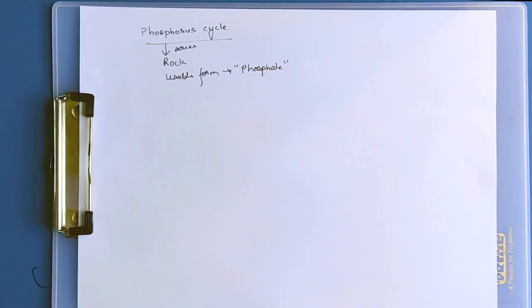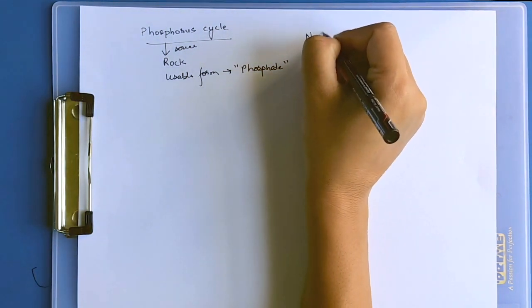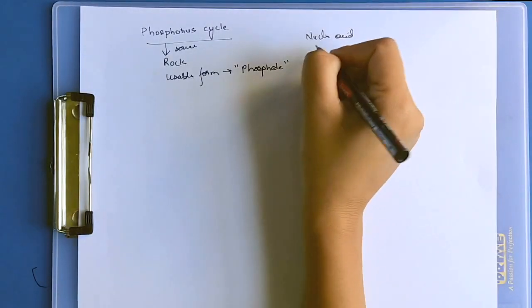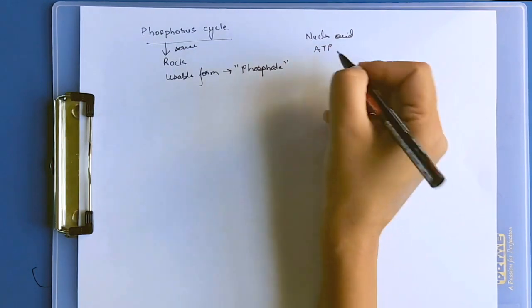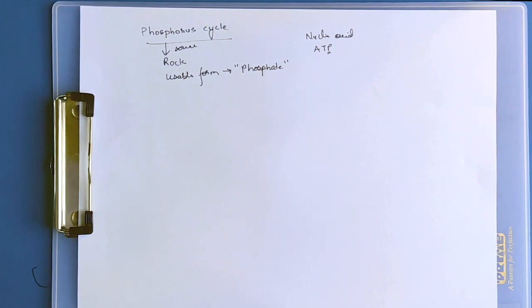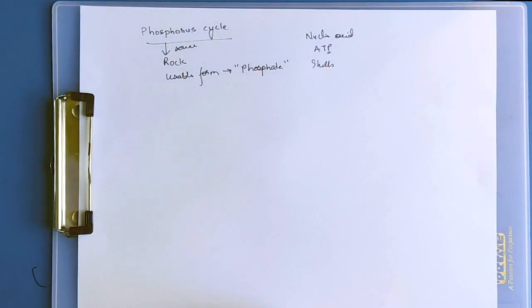In living organisms, phosphorus is found in nucleic acids like DNA and RNA, in ATP, adenosine triphosphate, coenzymes, plasma membranes, shells, bones and teeth.